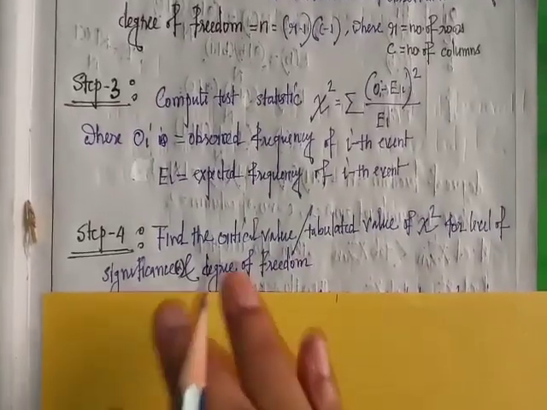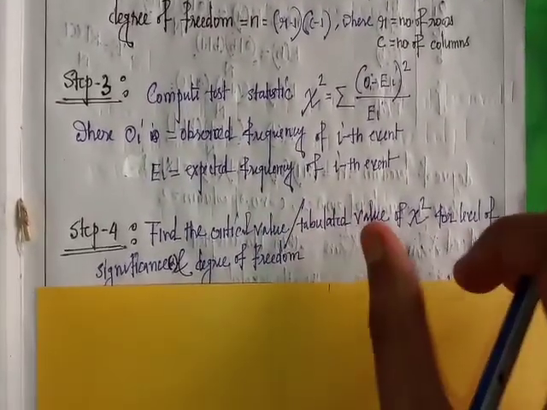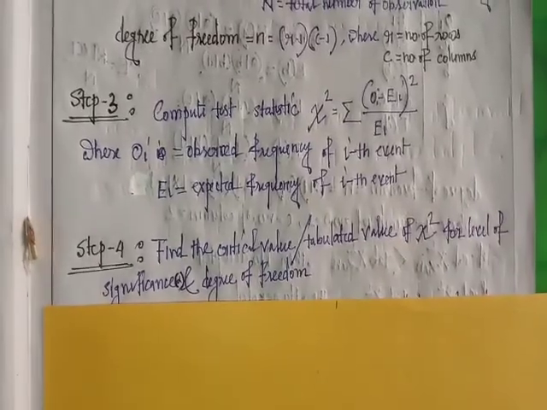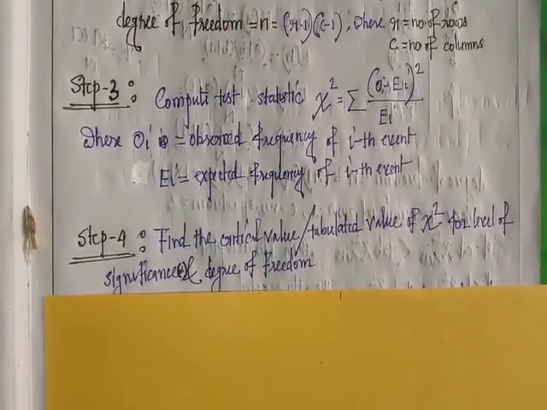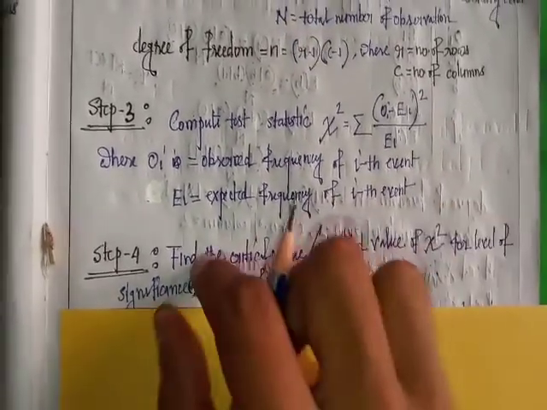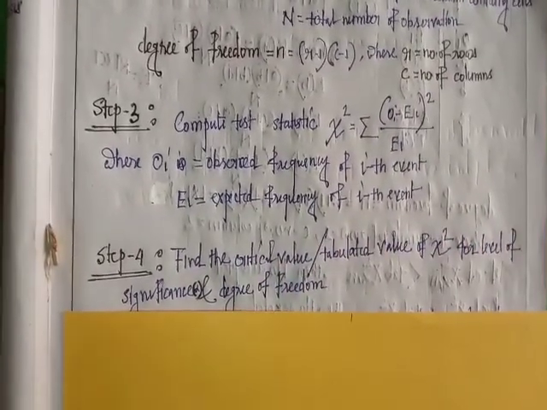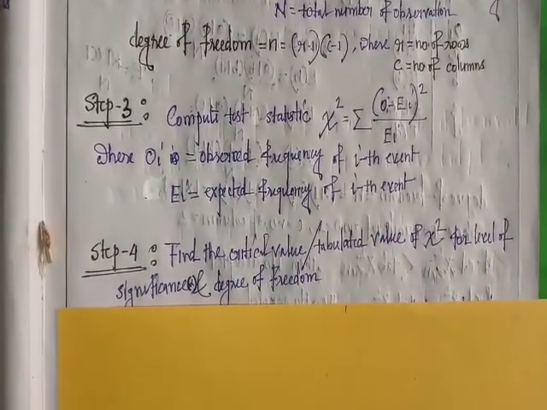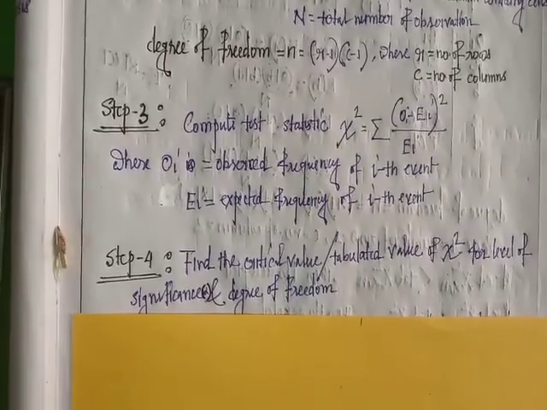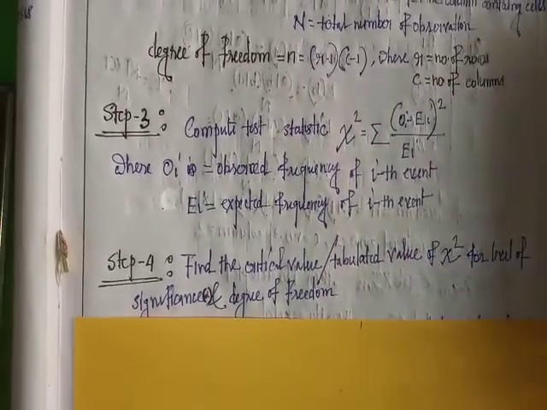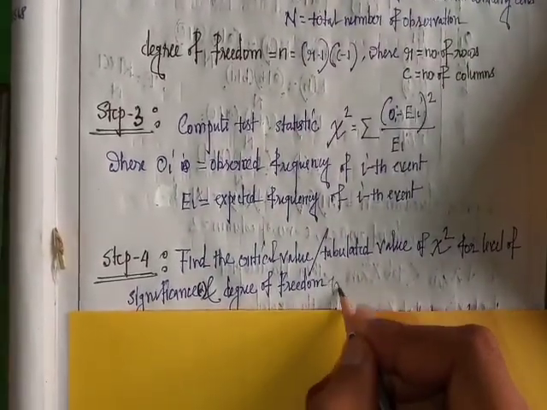Next step is to find the critical value or tabulated value of chi-square for the level of significance alpha and degrees of freedom n. Please remember this chi-square table.